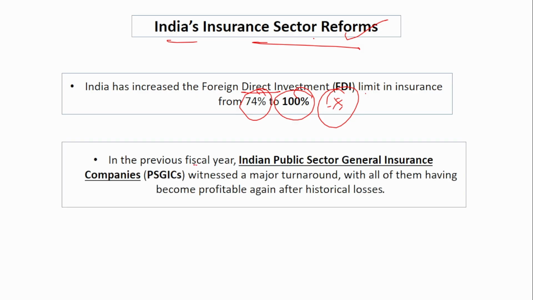Next, also in the previous fiscal year, the Indian public sector general insurance companies witnessed a major turnaround, with all of them becoming profitable again after historical losses. So these Indian public sector general insurance companies were facing heavy losses, okay. But recently, due to the Government of India capital infusion, the Government of India had infused a lot of capital, and because of certain other reforms taken, they all became profitable the previous fiscal year.